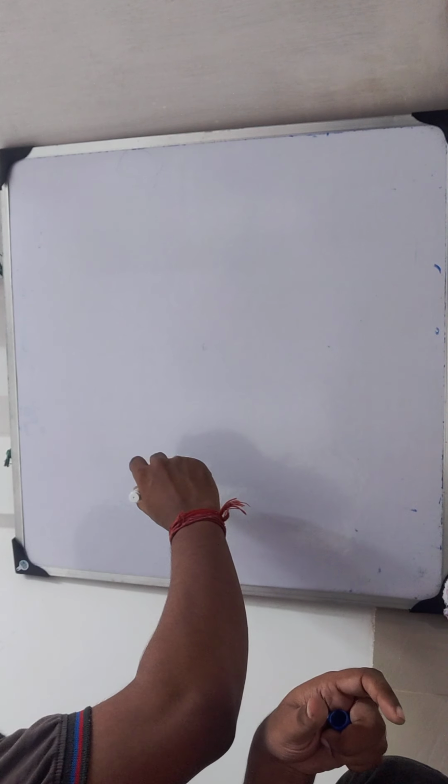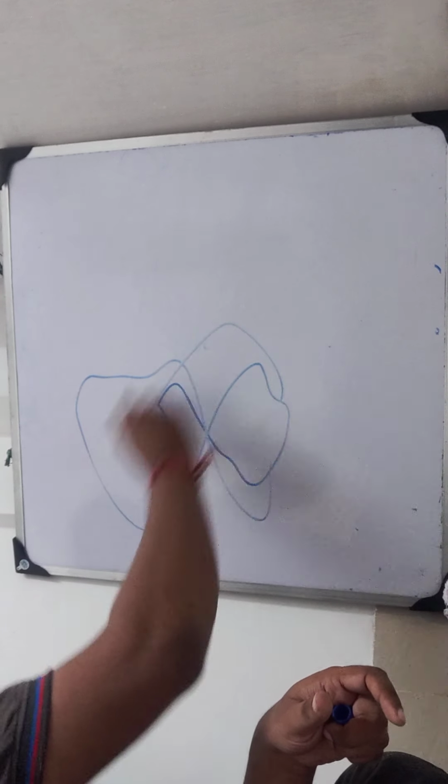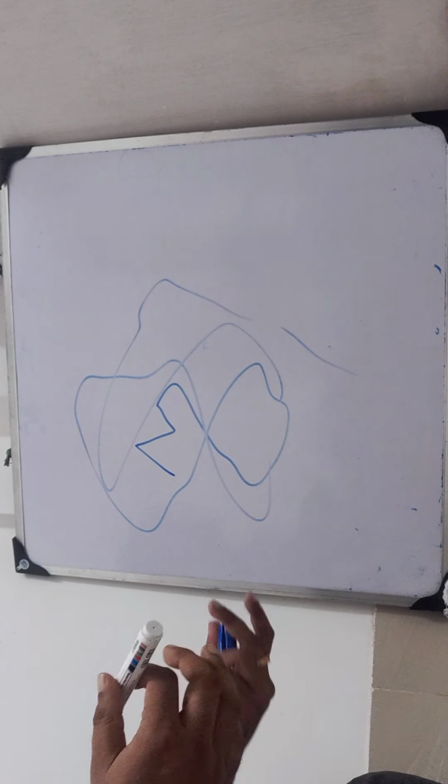Now let us come to the next topic, which is Brownian motion. What is Brownian motion? You must have read about this in class 9. Brownian motion is the zigzag motion of the dispersed phase over the dispersion medium in a colloidal solution. Okay, so zigzag motion. The dispersed particles are moving in that way. So this is called Brownian motion.